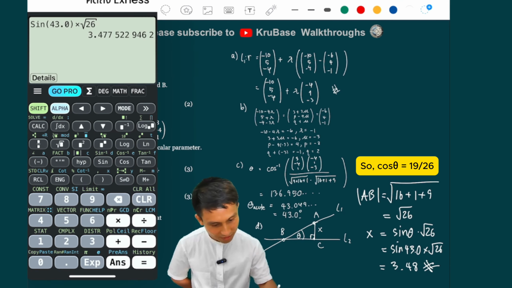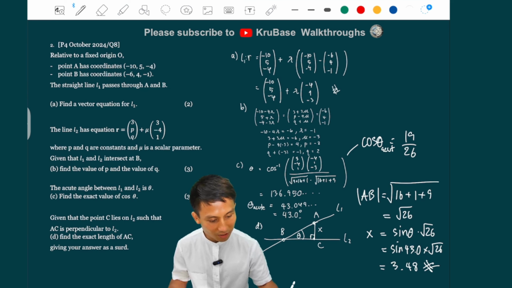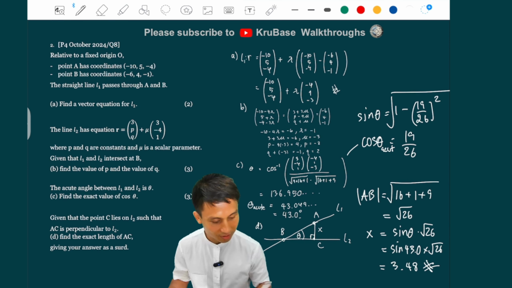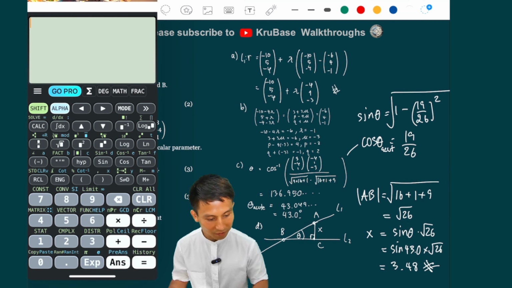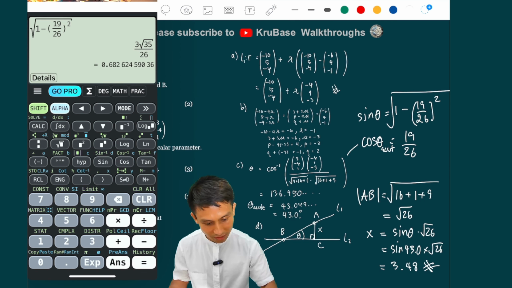We need to use the cos value here again. So if cos is that, how do we make a sine? We want a sine, right? So sine is just, using the identity, 1 minus 19 over 26 squared, and then square root. That would be the value of sine, right? So 1 minus 19 over 26, okay, squared. So that's horrible, a fraction there.